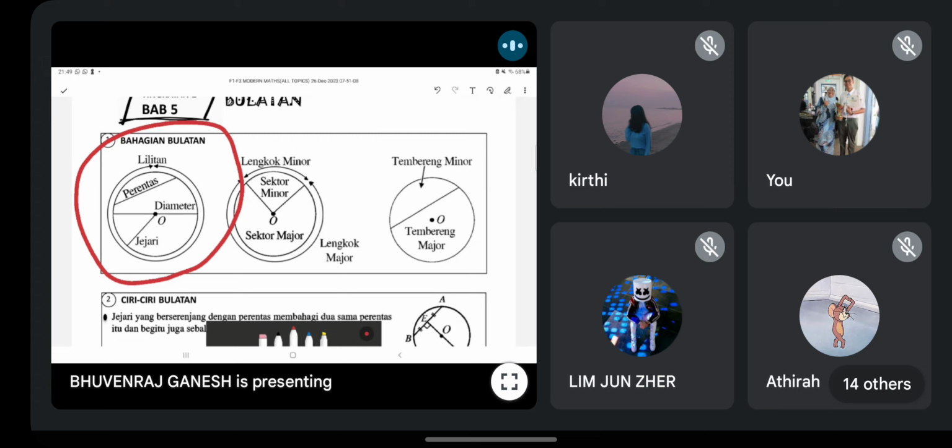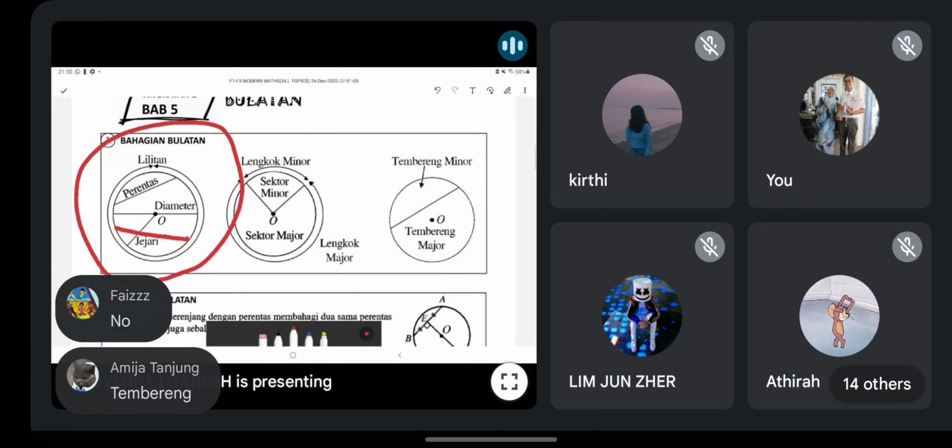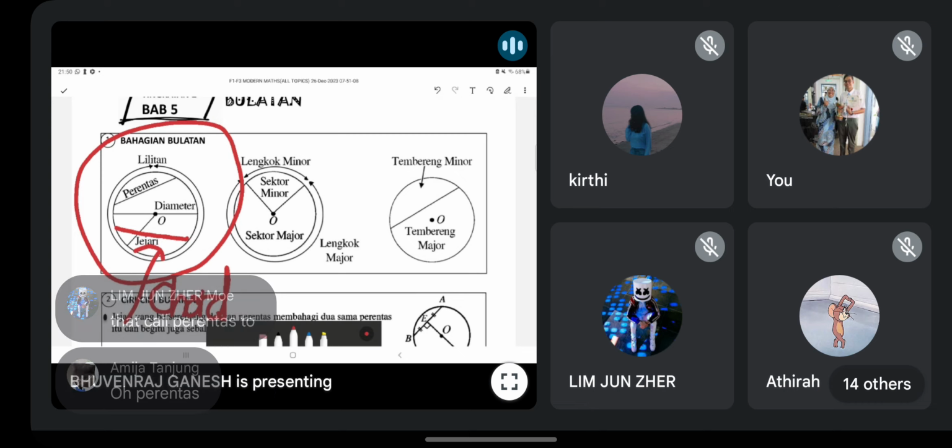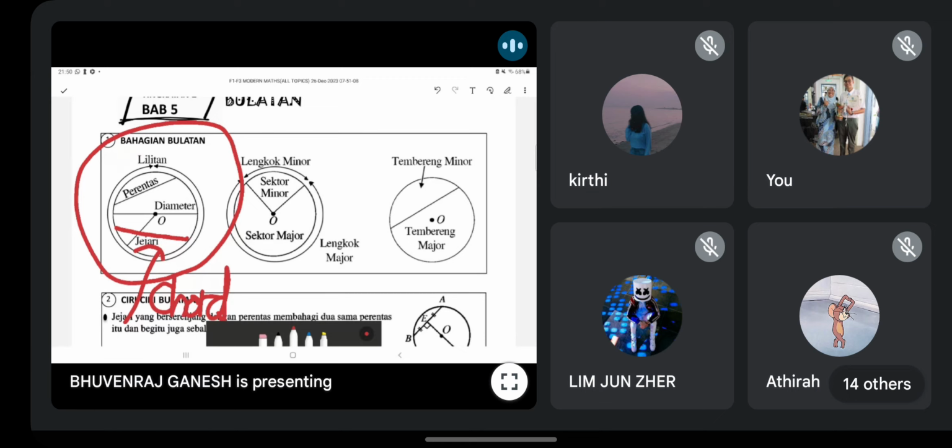So guys, I want to test you all. Let me see. Okay. Is this the diameter, guys? Kalau saya lukis garis merah, is it a diameter? Adakah dia diameter? No. Remember, diameter always pass through the center. Yes. Okay, diameter kena selalu melalui pusat bulatan. Tempering is segment, right? Okay, tempering segment. This one, actually, we call it a chord. Perentas. Yes, correct. Okay, this is called chord. Perentas, dia tak melalui pusat bulatan. Chord never passes through the center. Anywhere else. Okay, this is a chord.